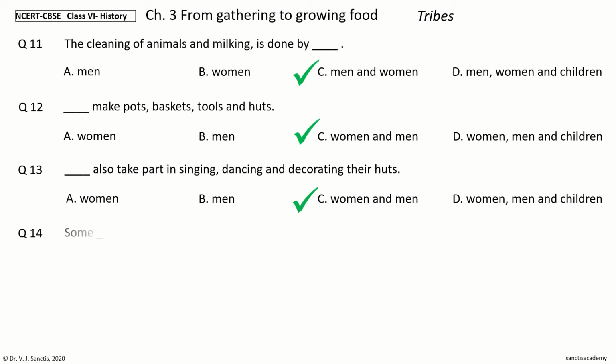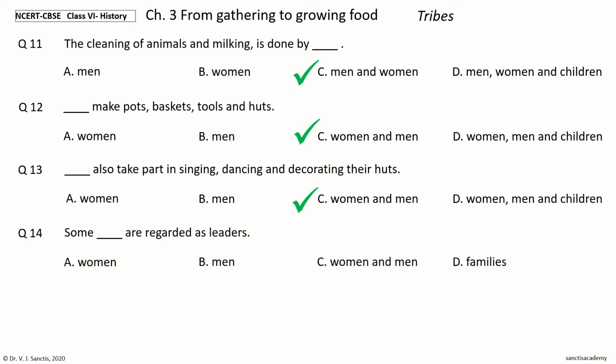Question 14. Some dash are regarded as leaders. The options are women, men, women and men, families. Your time to choose. And the answer is men. So, some men are regarded as leaders.